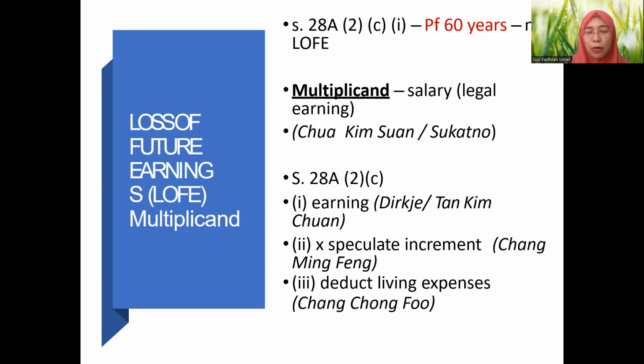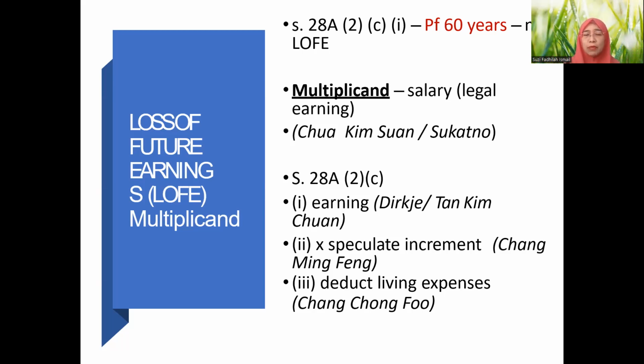All right, now we go to multiplication. The multiplier is quite straightforward: if 30 and below, it is 16; if more than 30, then you take 60 minus the age and divide by 2. So you get the multiplier already. But for the multiplicand, now we want to know your net annual income. Usually it is based on salary, and this salary has to be legal earning. It cannot be illegal earning. If illegal, of course, the court won't allow the claim.